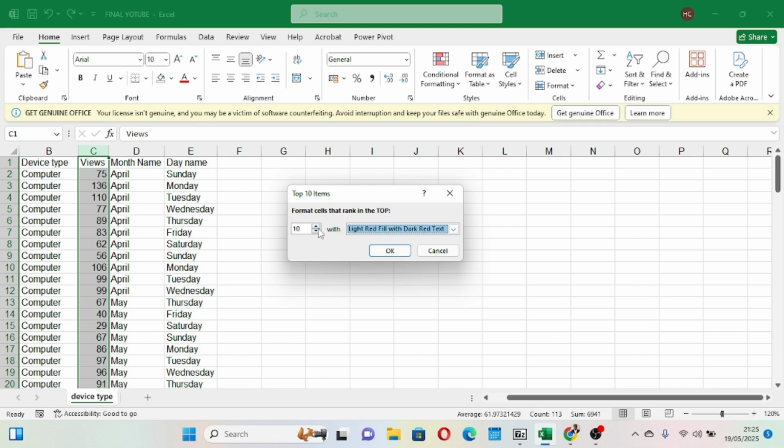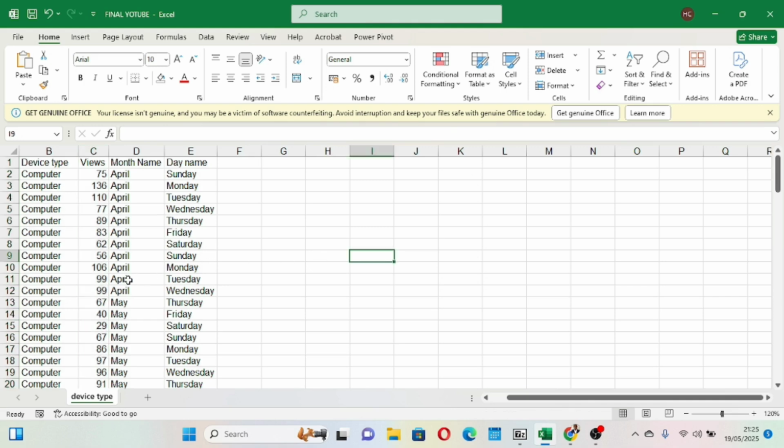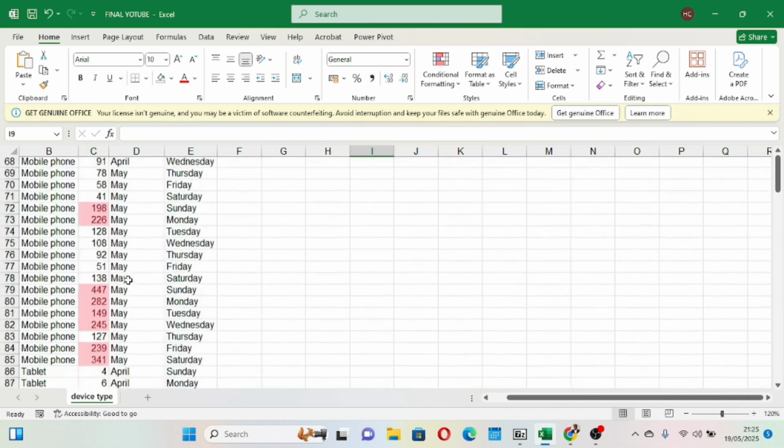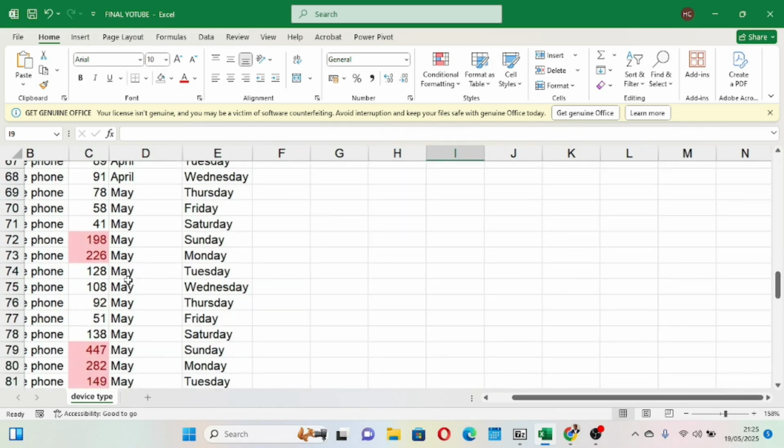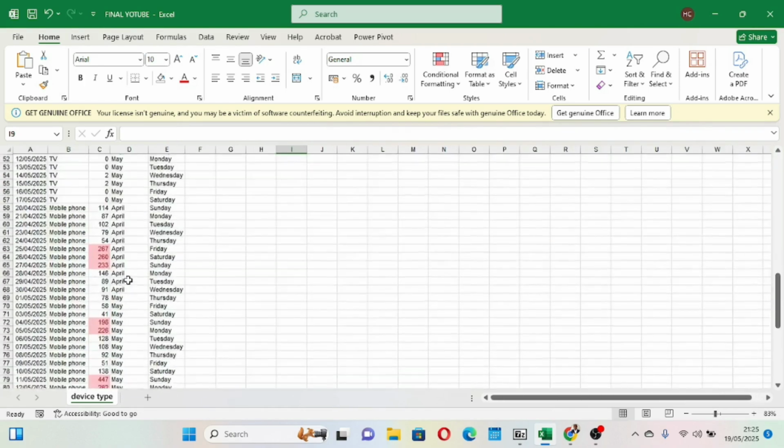And then here you determine the amount of top values that you want to find. So if you want to find the top 14 or 15, you can increase. If you want to find just the top 7, you can reduce from here. So we want to find the top 10 items, and you click. Once you click, you see the top 10 items have been marked red. Perfect.